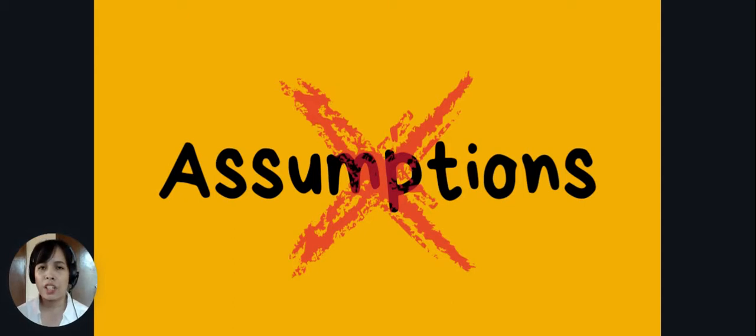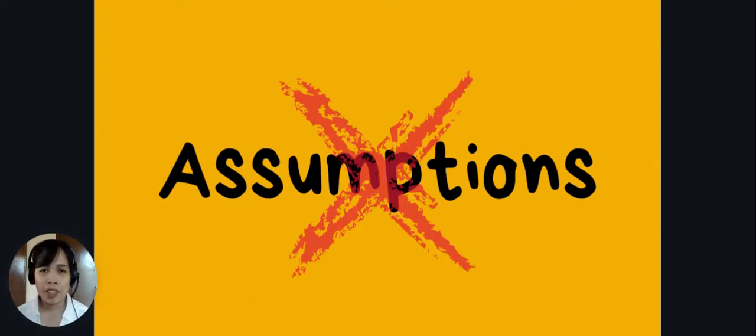Now, since we have all those assumptions, what will happen if any of them is not met in a population? What do you think will happen? If even one assumption is not met, the population will not be in Hardy-Weinberg equilibrium. So what do you think will happen if it is not in Hardy-Weinberg equilibrium?